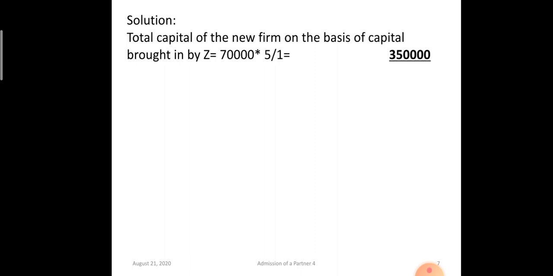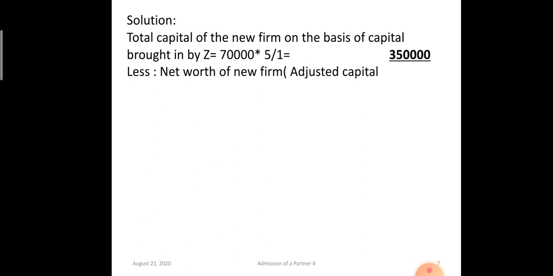Okay, now the total capital of the new firm on the basis of the cash or capital brought in by Z. Z is bringing 70,000 for his 1/5 share. So the total firm's capital will be 70,000 multiplied by 5 by 1, which is 3,50,000 rupees.